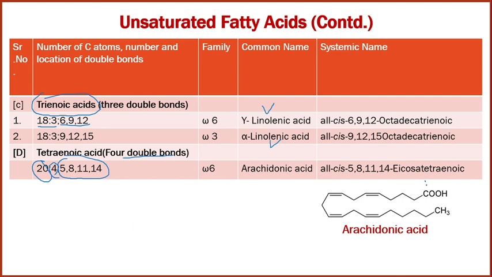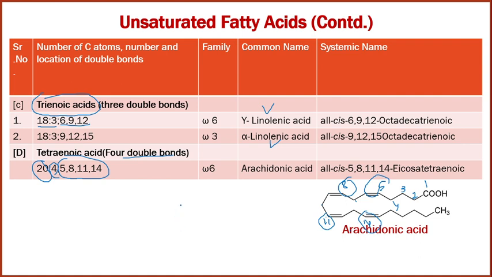If you count from here, 1, 2, 3, 4 and 5 there is a double bond, 6, 7, 8 there is a double bond, 9, 10, 11 there is a double bond, 12, 13 and 14 there is a double bond. So double bonds generally start at carbon number 5, 8, 11 and 14. So this is called tetraenoic acid.